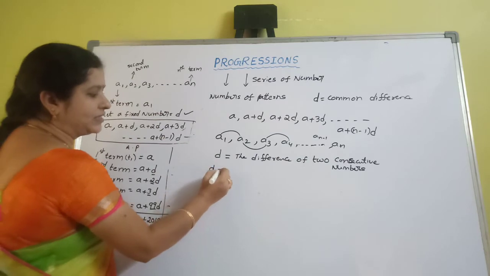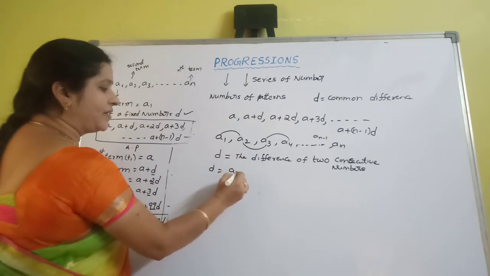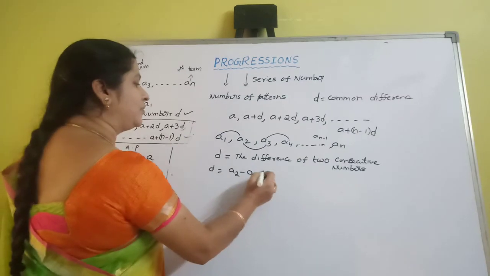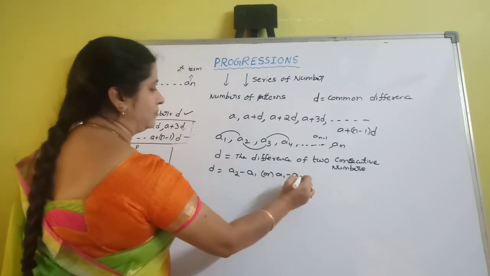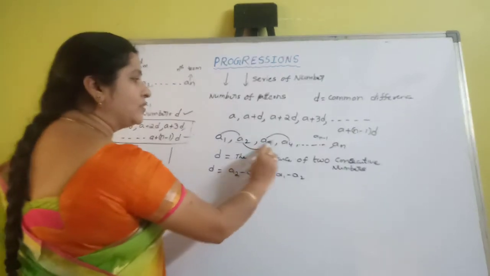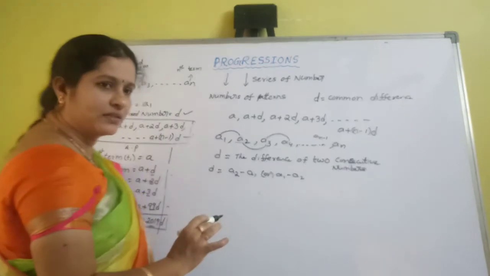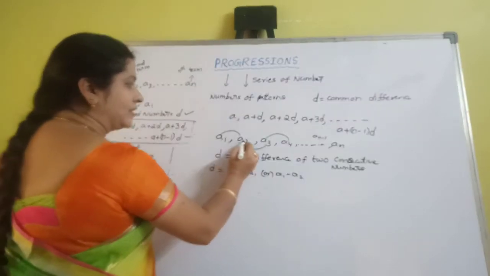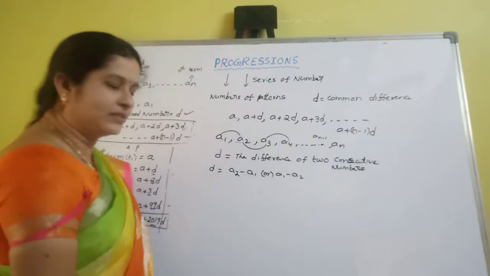So here D is always A2 minus A1, or you can take A1 minus A2 also. If you are taking first term minus second term, always take it like this in the series. Suppose you are taking A2 minus A1, in the same way you have to take it throughout the series.